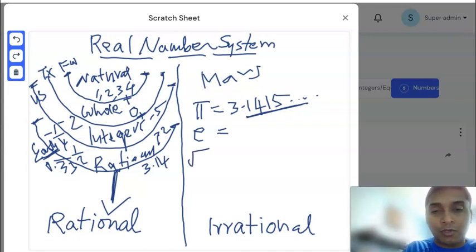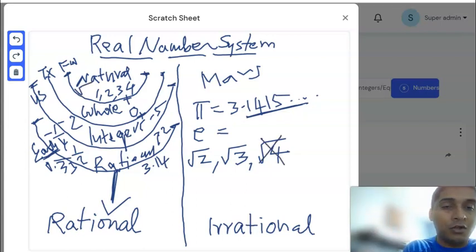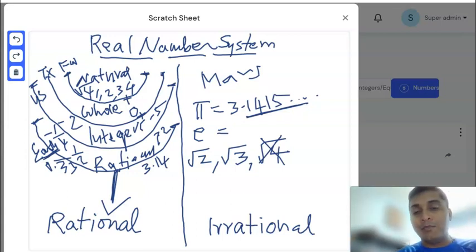Now there is another thing, sometimes students are not aware. For example, square root of 2 is irrational, square root of 3 is irrational, but square root of 4 has a problem. Square root of 4 is a perfect square. When you answer that, you get the answer as 2. 2 is naturally here. So square root of 4, you could write it over there because that's a natural number, because the value is 2. But if you put the other numbers on the calculator, you will see that it's a decimal number that doesn't terminate, a mixed number repeating.